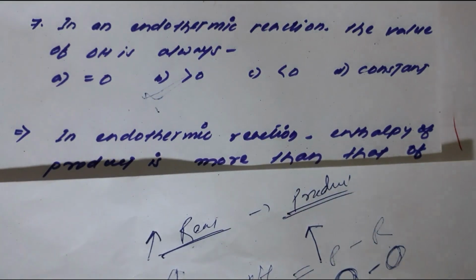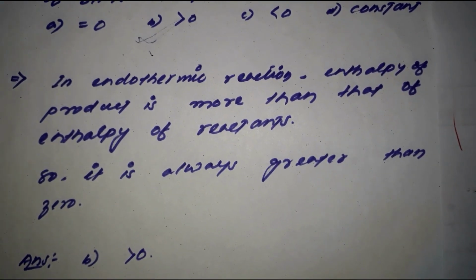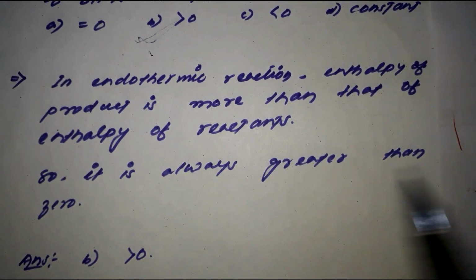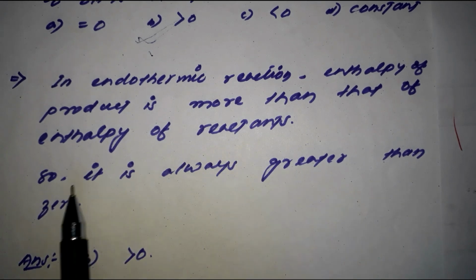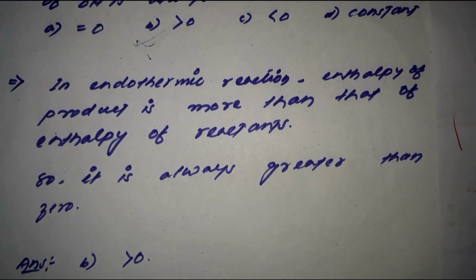Okay, so we'll try to go through these things. I have gone through this here, you can look after this. In an endothermic reaction, the enthalpy of the product is more than the enthalpy of the reactants. So it is always greater than 0, meaning you will always have a positive value for that, right? Final minus initial, or product minus reactant.